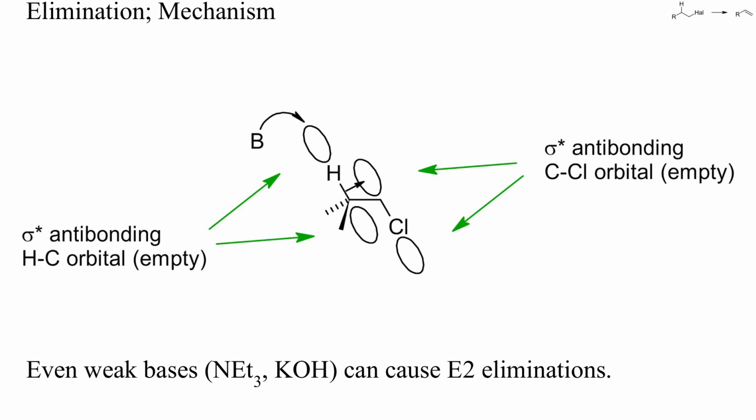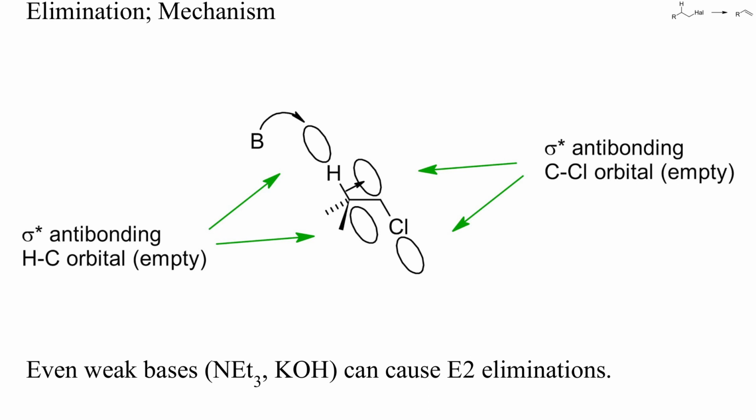In the antiperiplanar conformation sketched here, the electrons of the CH sigma bond are closest to the empty sigma star antibonding carbon-chlorine orbital, as indicated by the black arrow. During the elimination, the electrons flow from the base into the empty CH sigma star orbital, and those of the filled CH sigma orbital into the empty carbon-chlorine sigma star orbital to form the new pi bond.